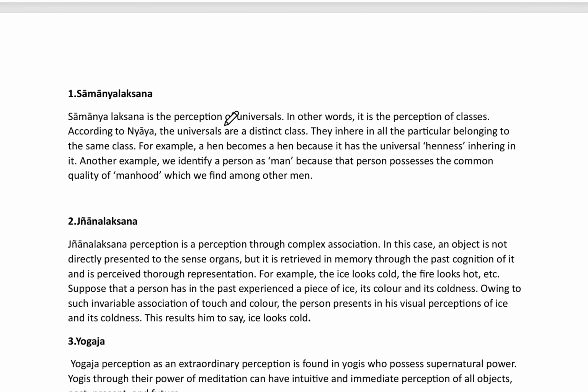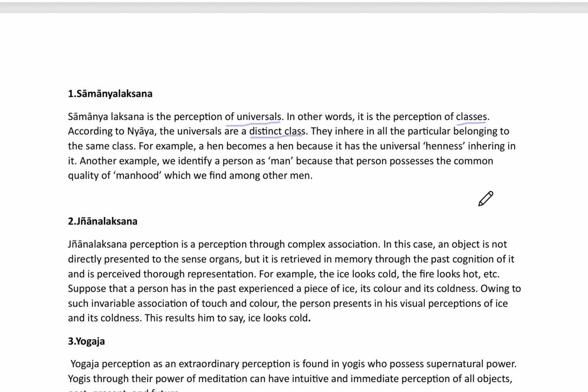Samanya Lakshana is the perception of universals. In other words, it is the perception of classes. According to Nyaya, the universal is a distinct class. They inhere in all the particulars belonging to the same class. For example, a hen becomes a hen because it has the universal henness inhering in it. Another example: we identify a person as a man because that person possesses the common quality of manhood which we find among other men.